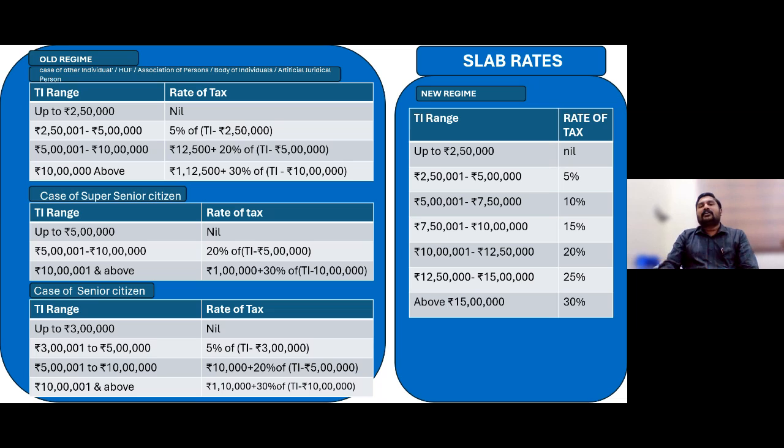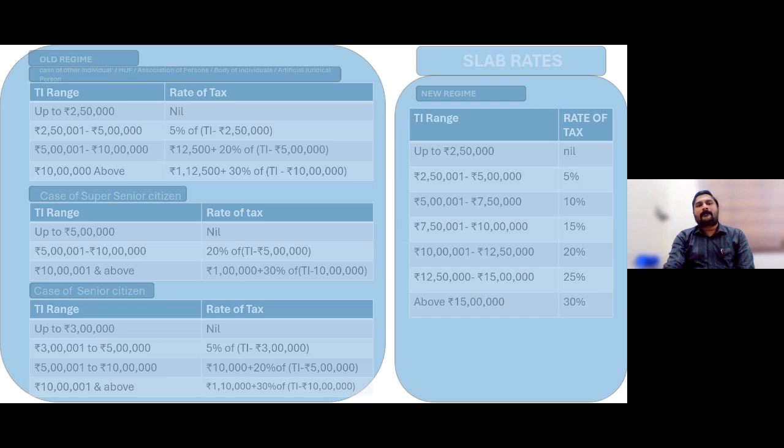So instead of the earlier slab rate which was applicable till 23-24, the exemption has been raised up to 3 lakh rupees. So 0 to 3 lakh it would be nil. 3 lakh to 6 lakh it would be 5%. 6 lakh to 9 lakh it would be 10%. 9 lakh to 12 lakh it would be 15%. 12 lakh to 15 lakh it would be 20%, and over and above 15 lakh it would be 30%. So these are the new tax regime slab rates.